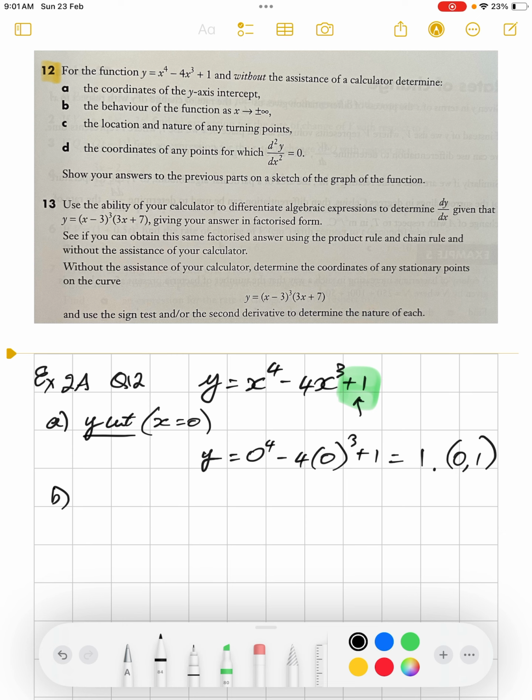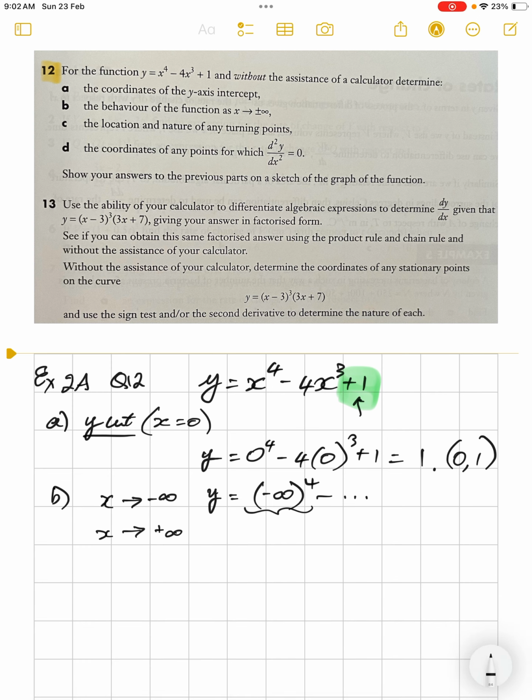B, the behavior of the function as x approaches negative infinity and as x approaches positive infinity. Well, at negative infinity, y is negative infinity to the power of 4 minus and so on. It's the leading term which makes the difference. The cubics and the units won't make any difference. A negative to the power of 4 will be positive infinity.